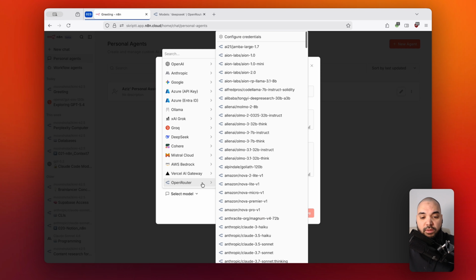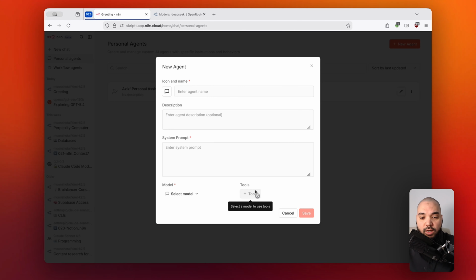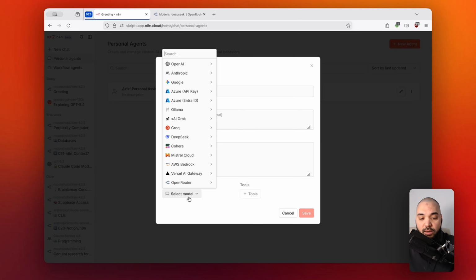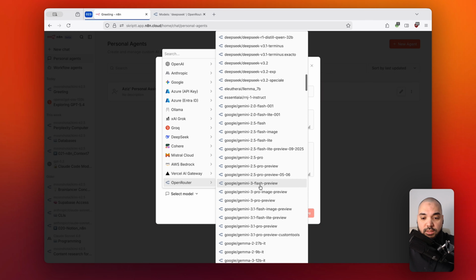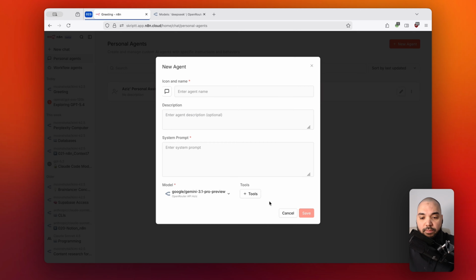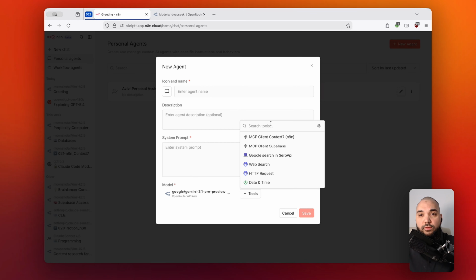And I have the same freedom, if you will, that I also had before. And then in addition to this, there are going to be tools available, right? If I chose the according model. Now, the availability of tools themselves depends on the model that you are using, right? This is the same as you would have with any other provider. So for instance, if I chose something like Gemini, then this would give me access to different kinds of tools than if I was using Kimi or whatever.